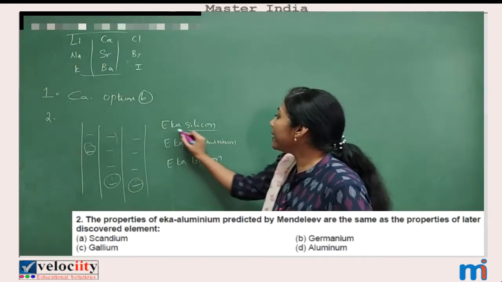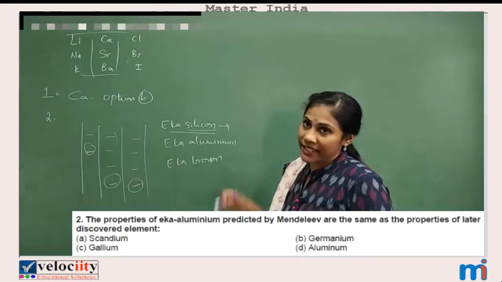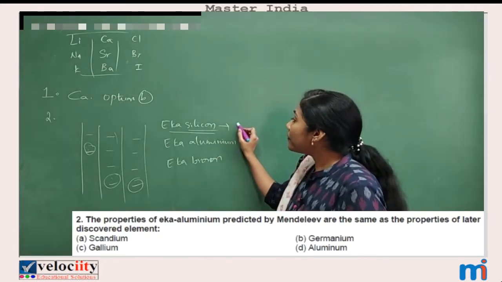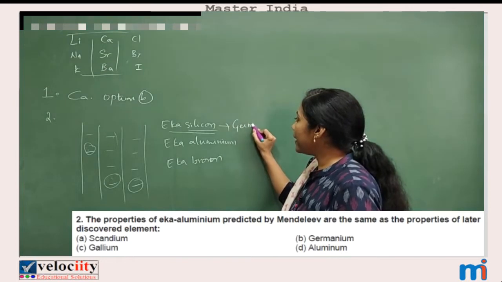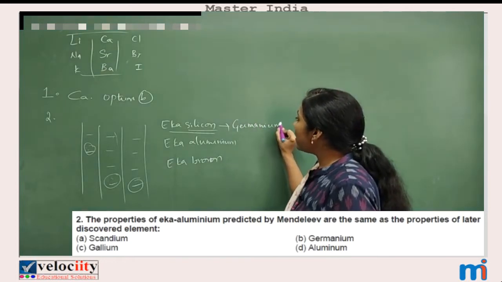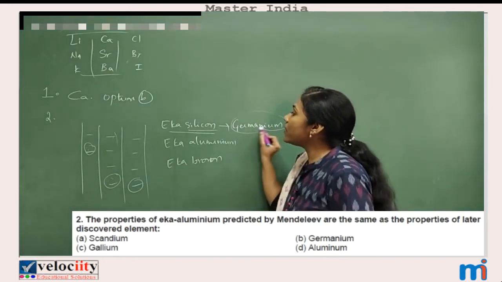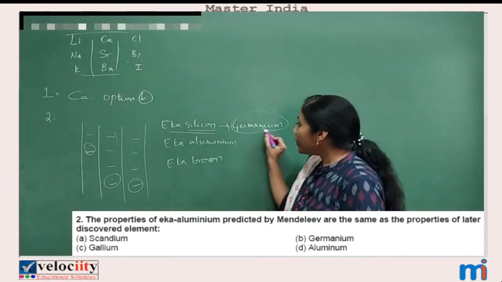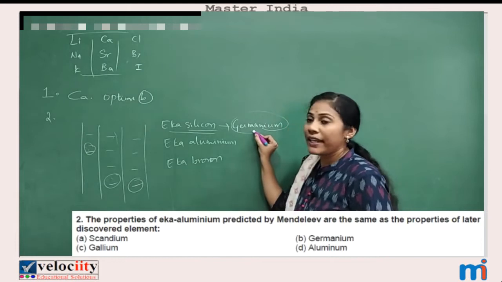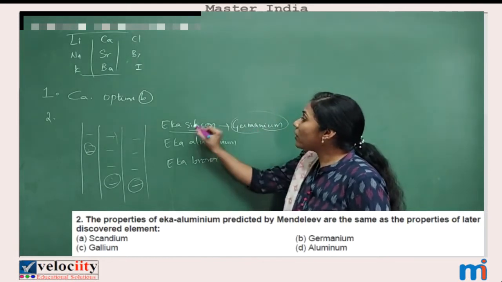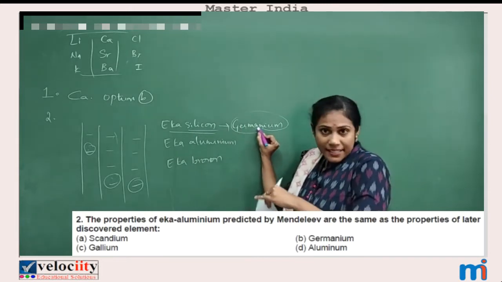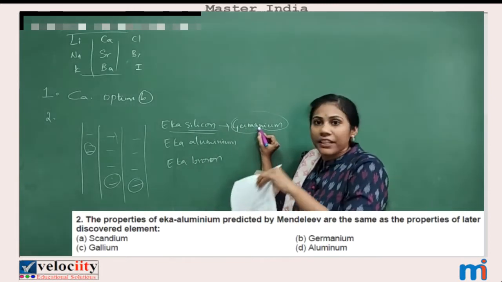And surprisingly, Eka silicon is nothing but, you know, after silicon, which one will come? After silicon, you will get germanium, right? So germanium was discovered, and luckily this one was having properties similar to silicon only, right? So it is germanium. Okay, for germanium, he called that germanium as Eka silicon because this element was under discovery during his time.